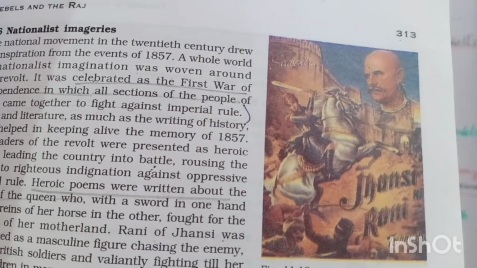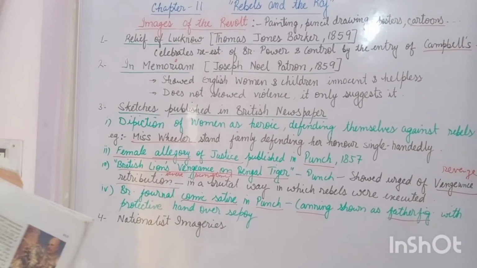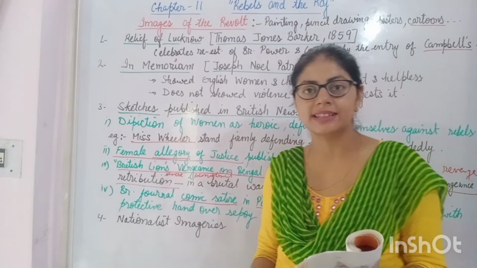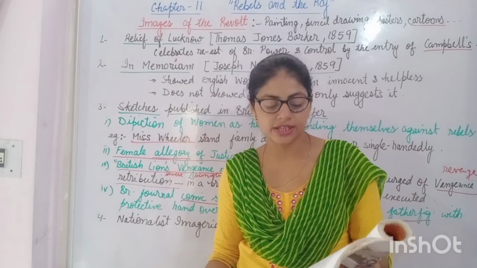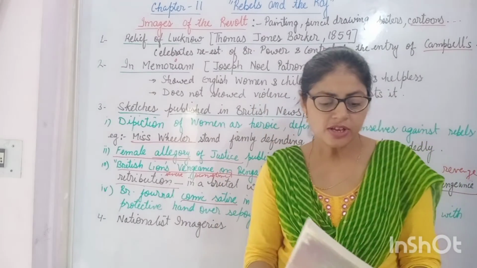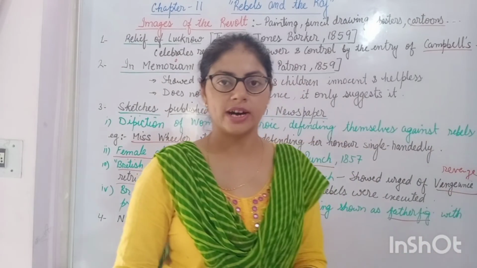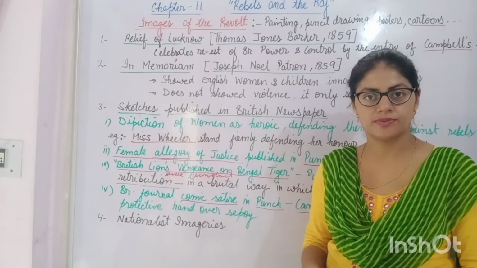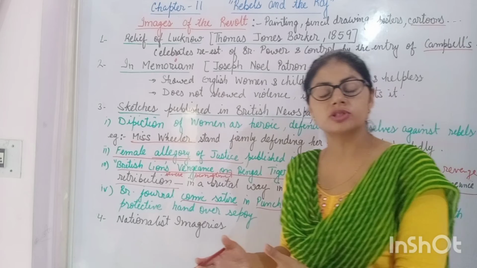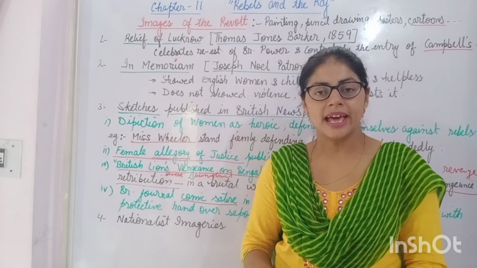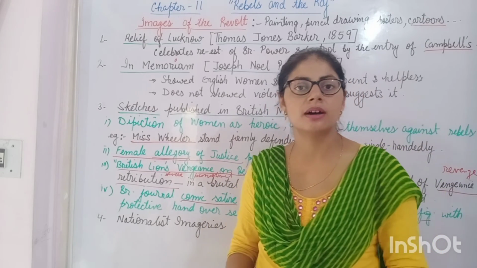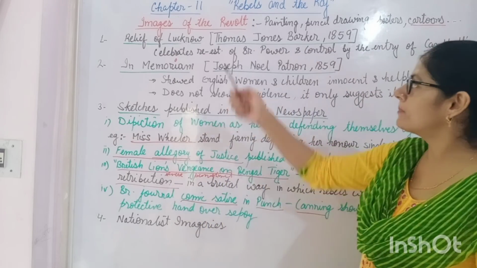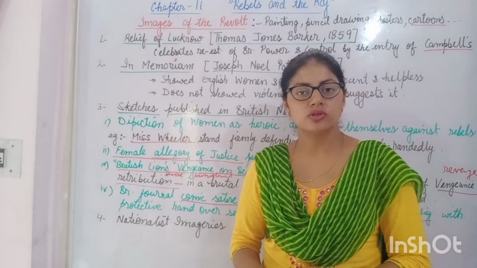Apart from that, one poem was also famous, Khoob Ladi Mardani, wo to Jhansi wali Rani thi. The poem was written by an Indian poetess, Subhadra Kumari Chauhan. So all these things also glorify the Indians. There were some sources which glorify the Indian rebels, as well as many which glorify the British. So students, this is all about the topic, the images of the revolt. Thank you all.